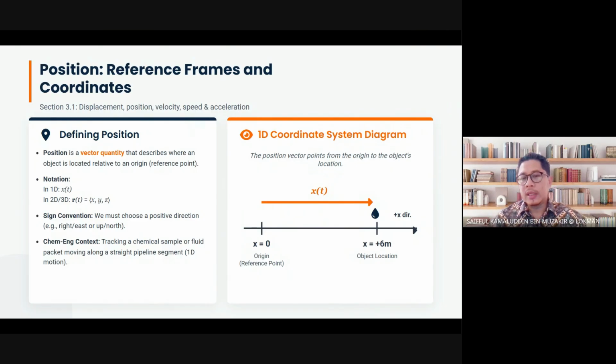So usually in Malaysia, we will use upward, right, and counterclockwise as positive. Ke atas, ke kanan, counterclockwise, positive. We use that in Malaysia. Now remember that sign convention.